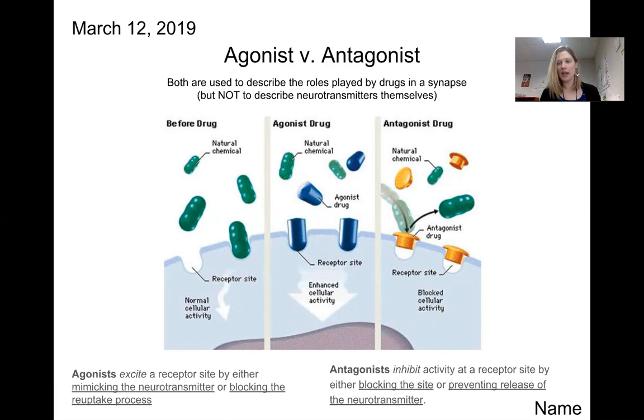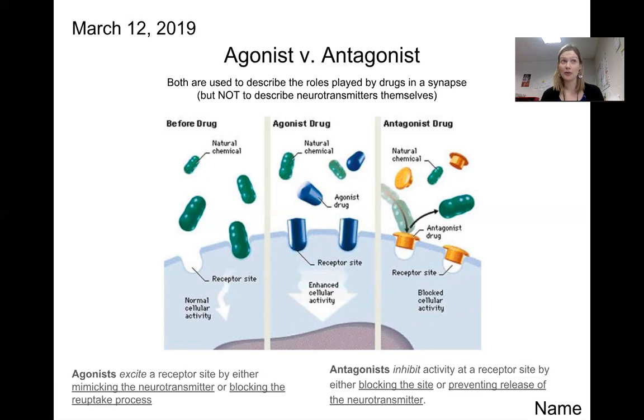Also, just like agonists can boost availability of a neurotransmitter just by causing more of it to be released, antagonist drugs can do that as well. They might just block or interfere with the release of a particular neurotransmitter into the synapse, so the person has less of it. So typical examples, cocaine is an agonist for dopamine. So taking cocaine increases people's dopamine levels, and that's why it produces its stimulating effects and addictive properties.